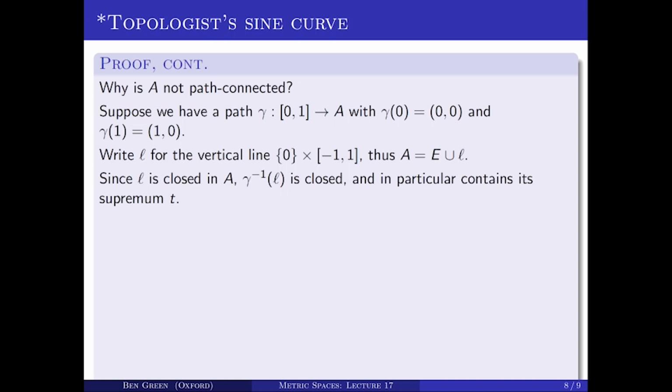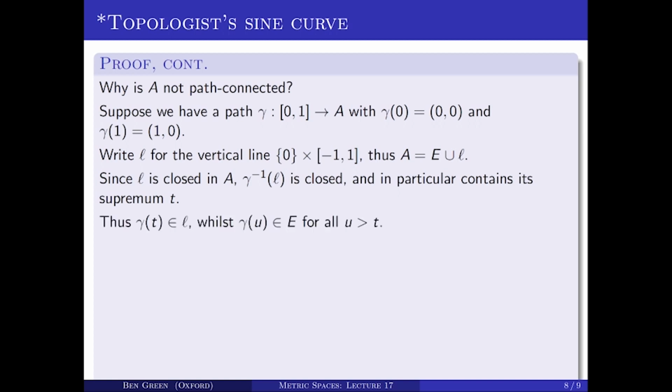Now L is closed, it's just a line segment, and gamma is continuous, and so the inverse image of L under gamma is closed. And in particular, it contains its supremum T. So what this means is that gamma kind of hangs around in that vertical line segment L for a while. It starts there at time 0, T equals 0, and it hangs around there for a while, and there'll be some supremum T of points for which it's there.